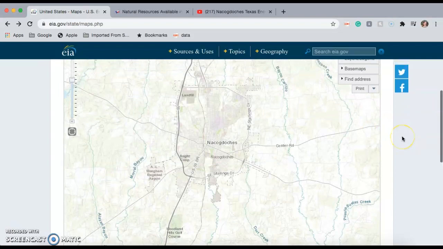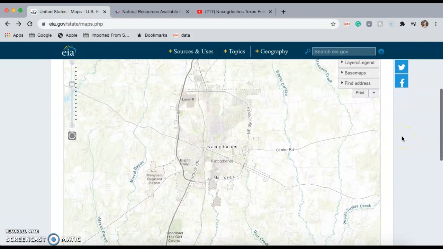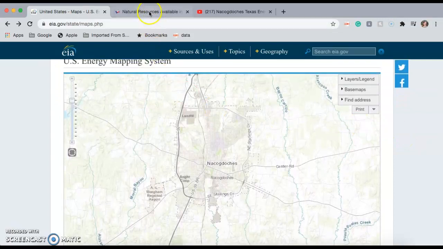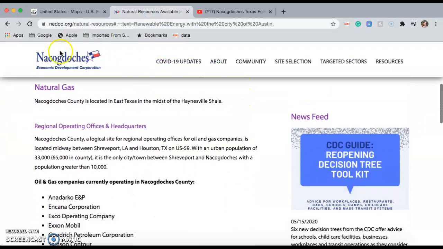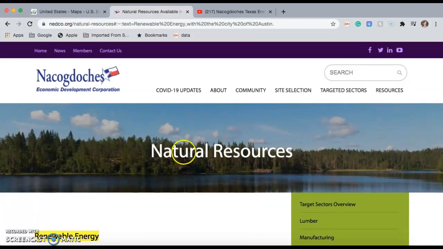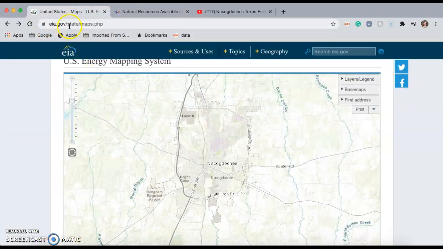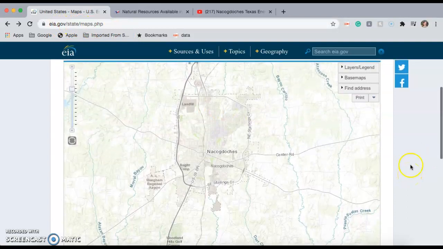So I included this link in my description, but I also included this link, okay, because this is all about Nacogdoches and their natural resources. Notice this one's .org, this one is .gov, so these are credible sources, okay.